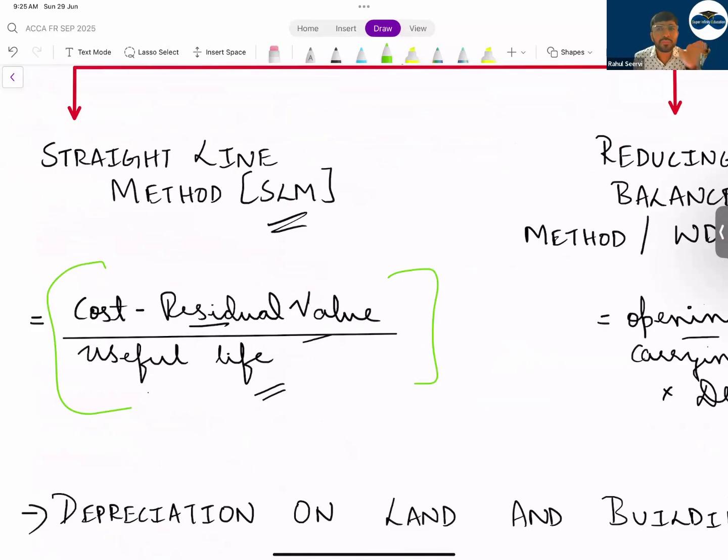What is the important point you have to remember? You have to see whether in the question total useful life is given or remaining useful life is given. When will you see this? When there is a change, estimate में change होगा. We'll come to that topic.